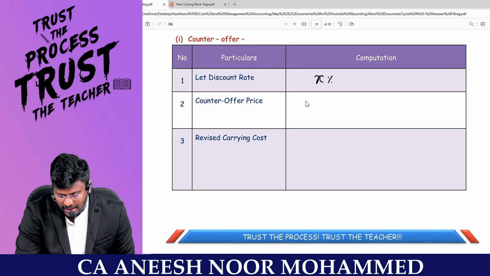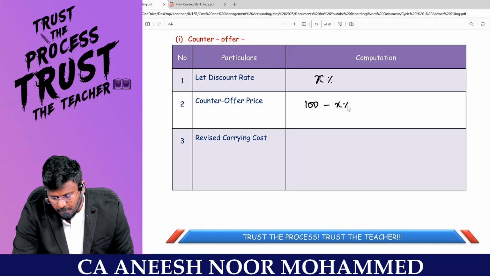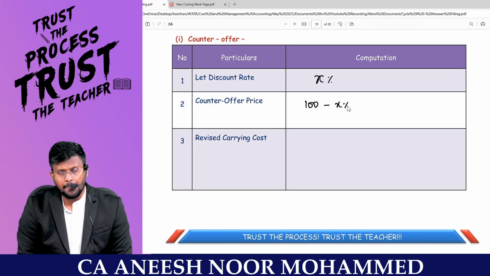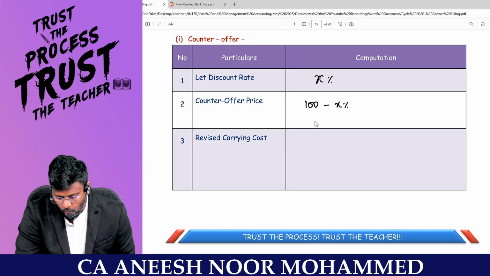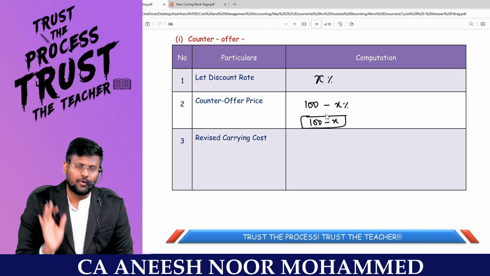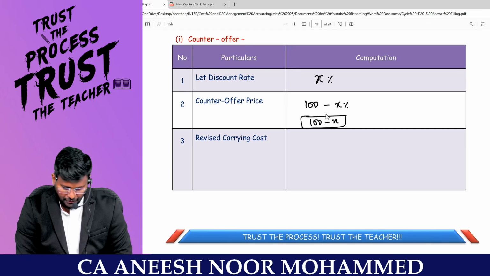You can say that currently you are selling at 100. From that reduce 2%, basically 100 minus X percentage. So some amount you have to reduce, right, sir? So 100 minus X will be the counter offer price. From 100 rupees reduce 1 rupee or 2 rupees, like that. Fine. Fantastic to the core.